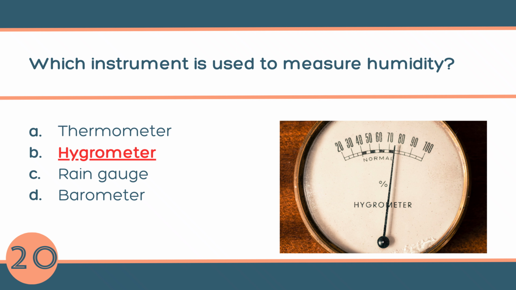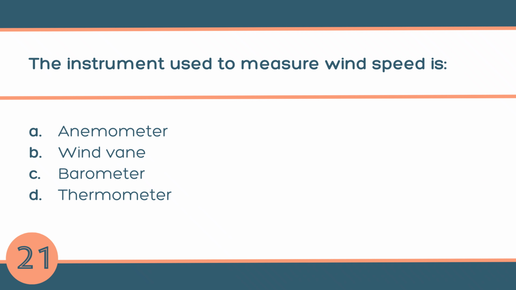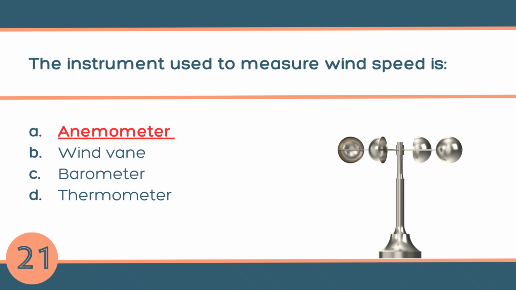Question number 21. The instrument used to measure wind speed is A. Anemometer, B. Wind vane, C. Barometer, or D. Thermometer. The answer is A. Anemometer. An anemometer is a tool that tells us how fast the wind is blowing. If the wind is strong, the anemometer spins fast. If the wind is gentle, it spins slow.